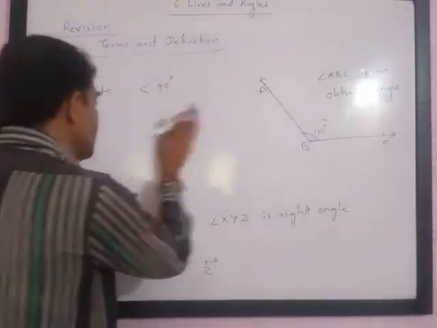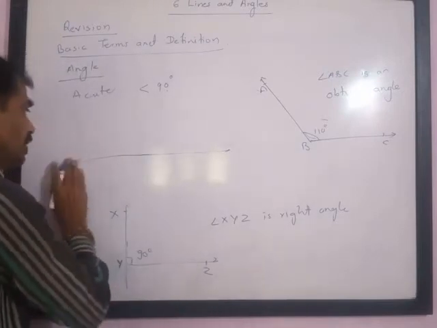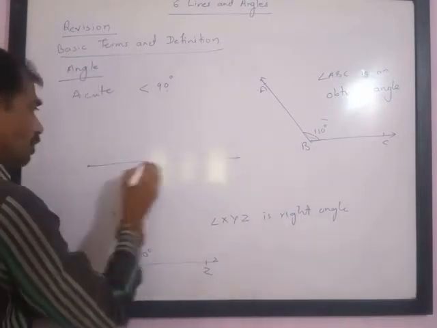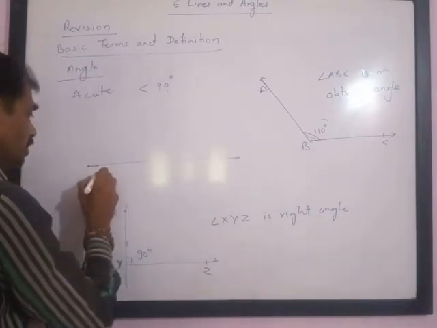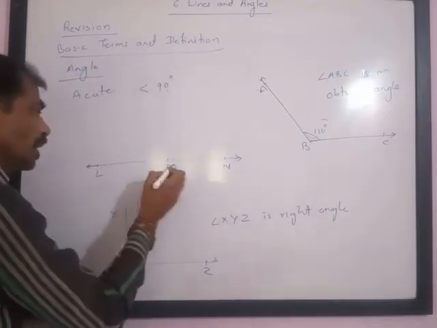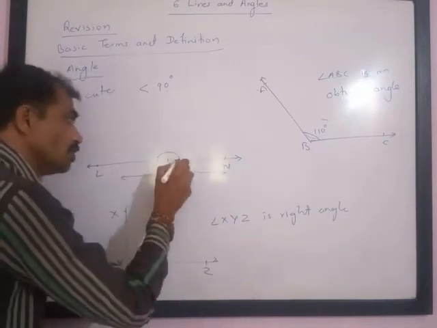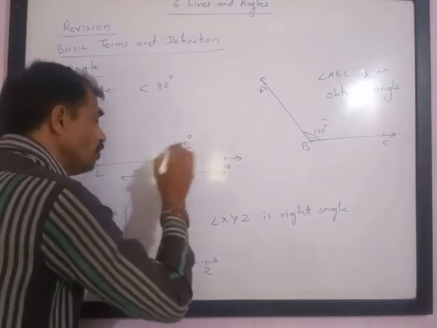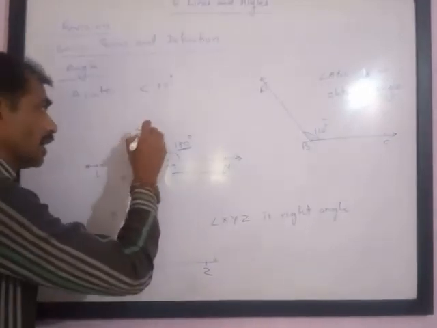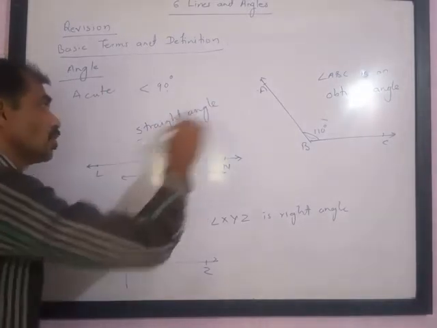If the measure is exactly 180 degrees, please understand, it will form a line. With the help of a protractor you can measure. Here this is L, M and N. So here ray MN and ray ML form an angle whose measure is 180 degrees. If the measure of the angle is 180 degrees, then we call this angle a straight angle.